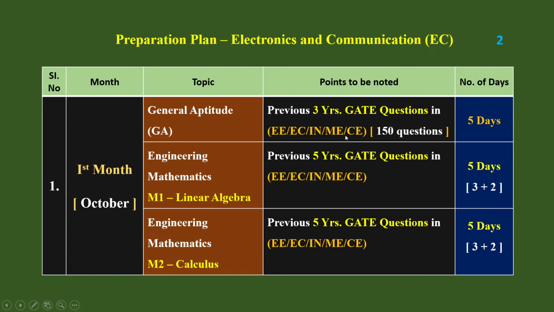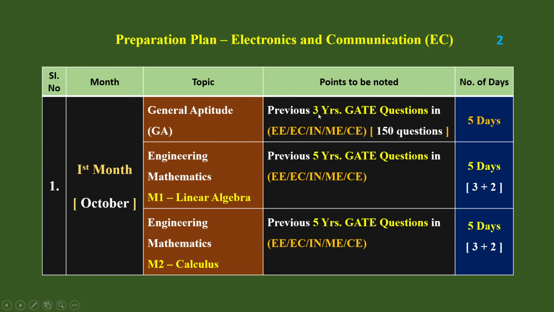So you can opt for CS or production and industrial or aerospace, anything you can take, because general aptitude is common for all the branches, but 5 different question papers should be there. In some branches the questions may be repeated, so you have to find that out, and 5 different question papers have to be analyzed and solved. So here 3 years means in each year you can solve 50 questions.